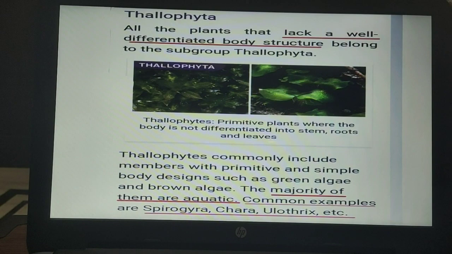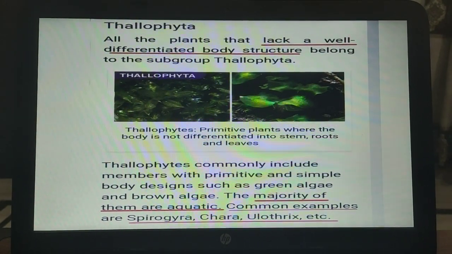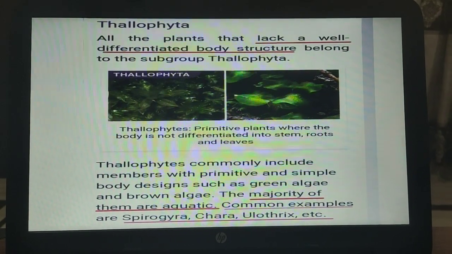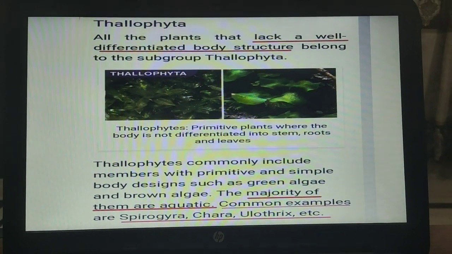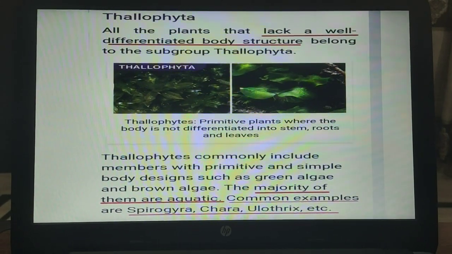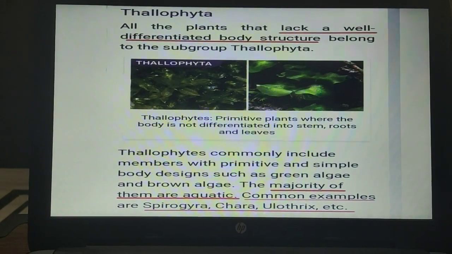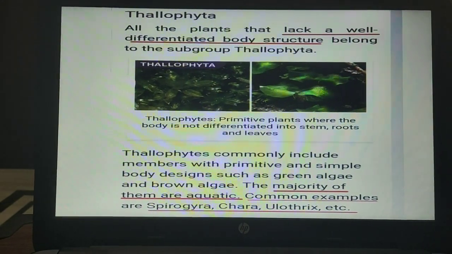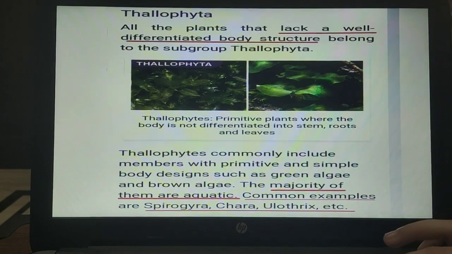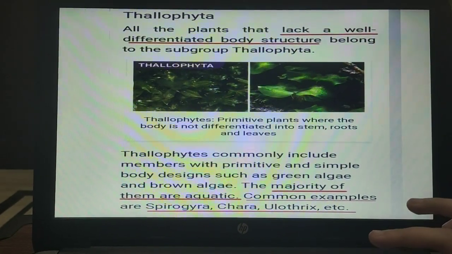All the plants that lack a well differentiated body structure belong to the subgroup Thallophyta. Thallophytes commonly include members with primitive and simple body designs such as green algae and brown algae. The majority of them are aquatic. Common examples of Thallophyta are Spirogyra, Chara, Ulothrix.